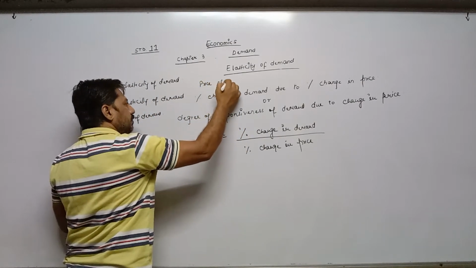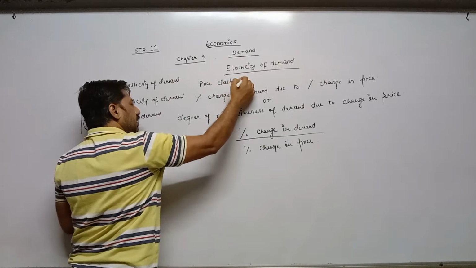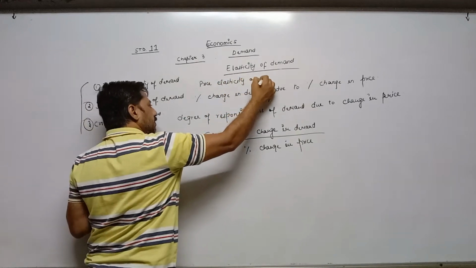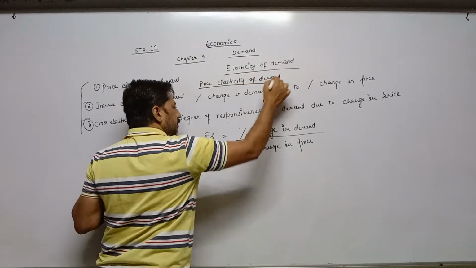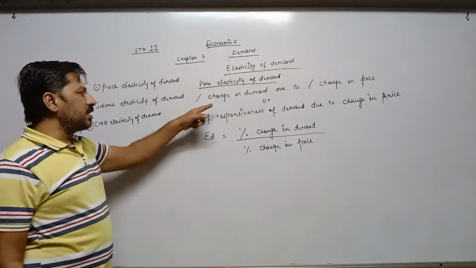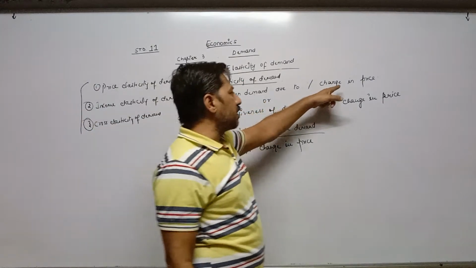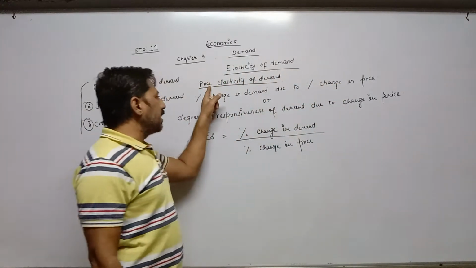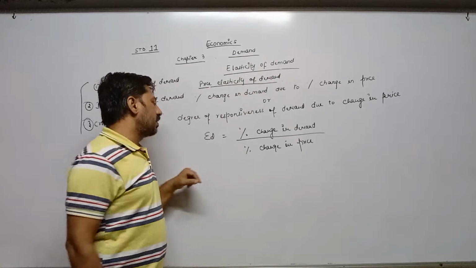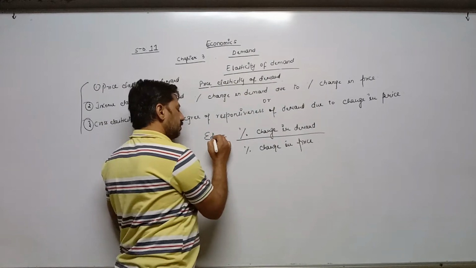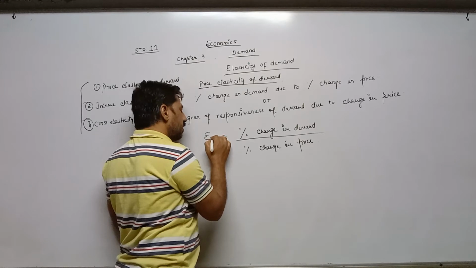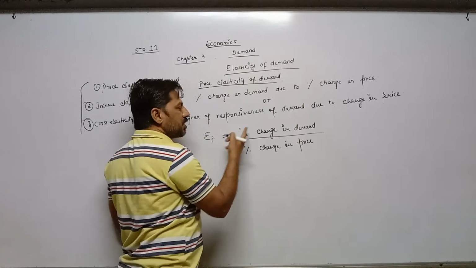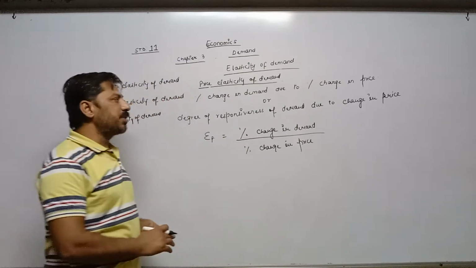Once again, percentage change in demand due to percentage change in price is called price elasticity of demand. The price elasticity of demand formula is percentage change in demand upon percentage change in price.